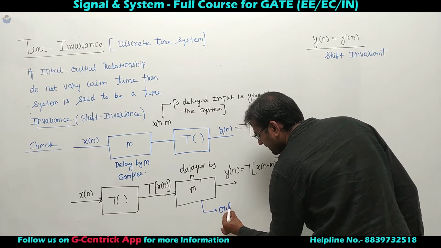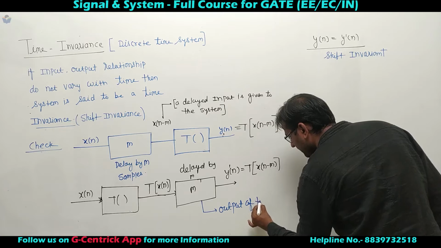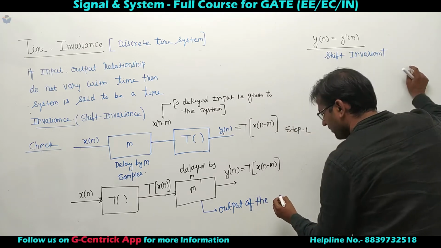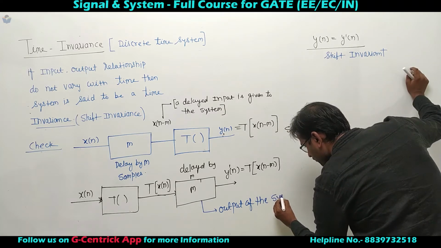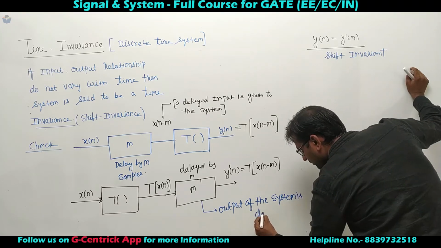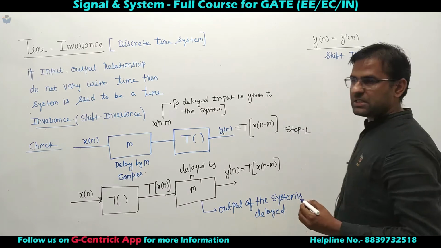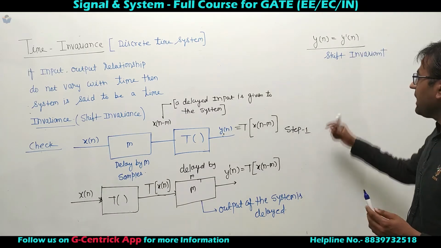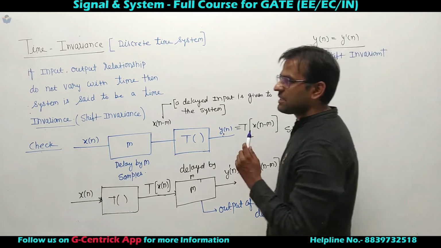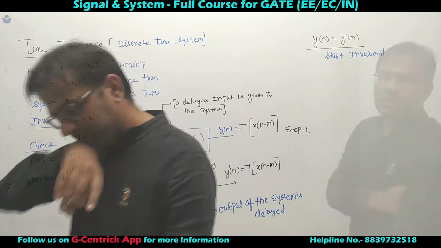Output is delayed. So if these two expressions are equal, I can say the system is time invariant system or shift invariant system.